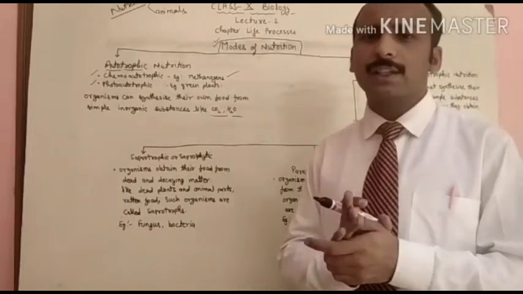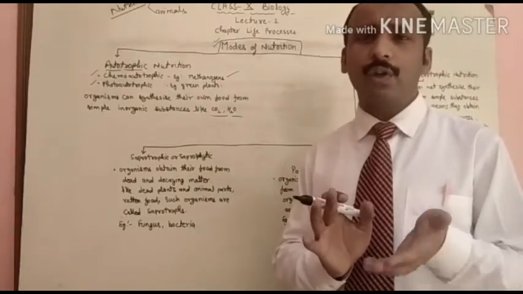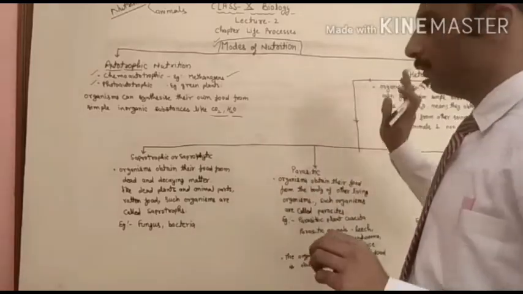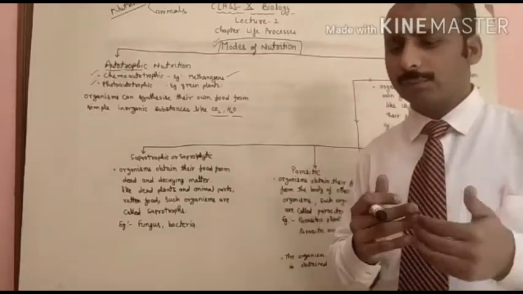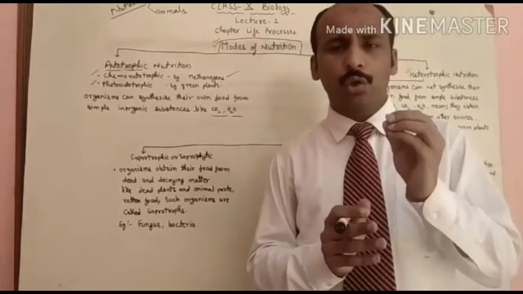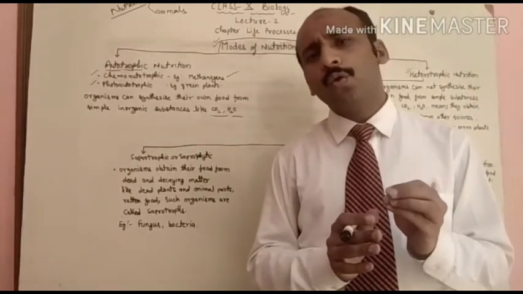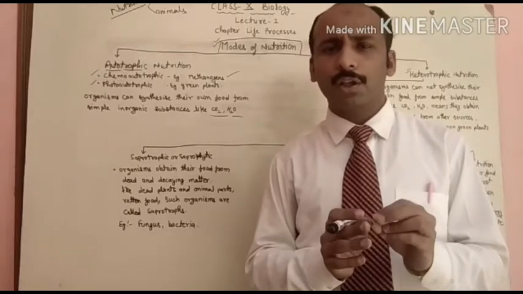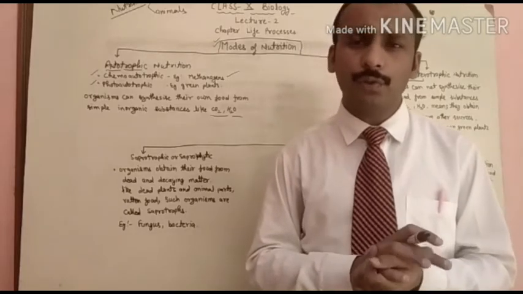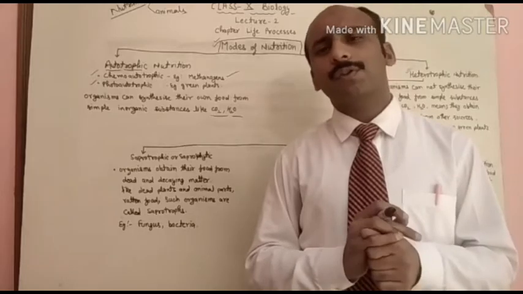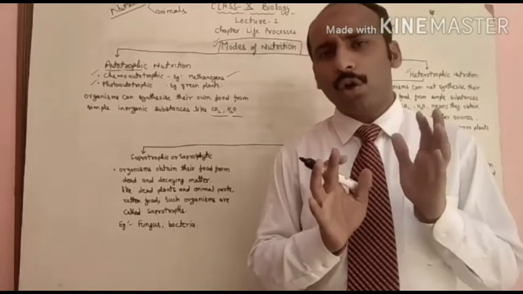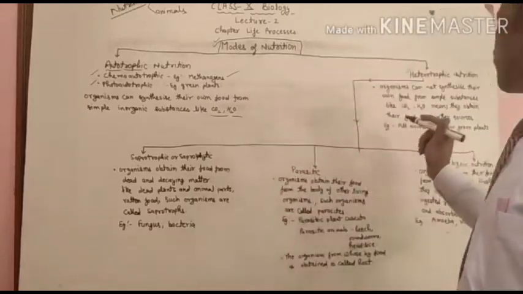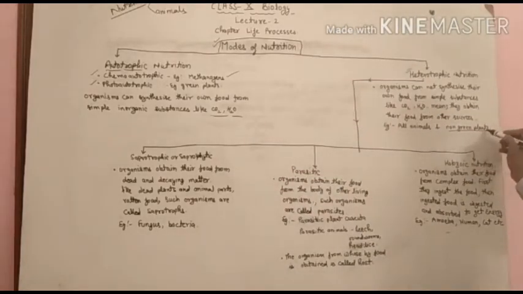If anyone asks you what heterotrophs are, don't get confused. You can give the same definition with a slight modification: organisms which cannot synthesize their own food by the process of photosynthesis are called heterotrophs. The examples are all animals and non-green plants.